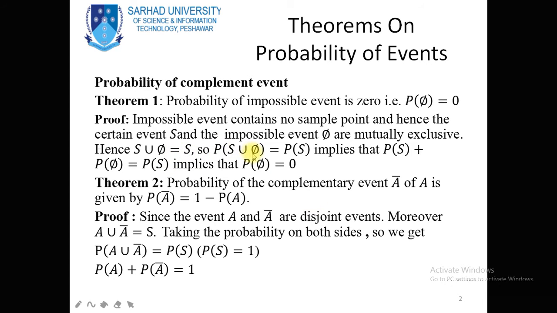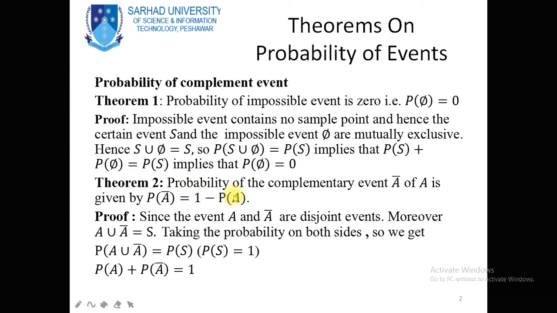Taking the probability, we have the probability of S union the empty set is equal to the probability of the sample space S. This implies that the probability of S plus the probability of the empty set is equal to the probability of S, and this implies that the probability of the empty set is equal to 0.